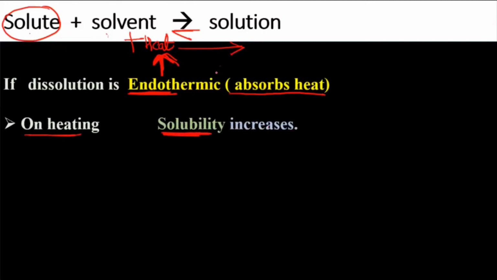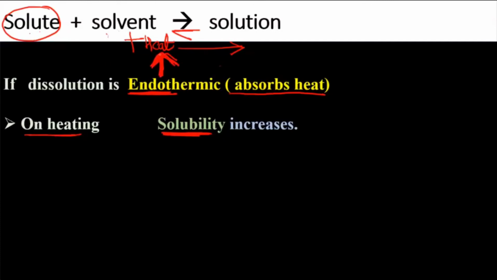I believe you are able to get this point. I'm repeating once again. Endothermic reaction means where the substance will try to take the heat energy. So here, when solute and solvent are dissolved, suppose these solute and solvent absorb the heat energy in the saturated solution, and then you are supplying an extra amount of heat. So what should the solution do? Try to reduce that heat, no?